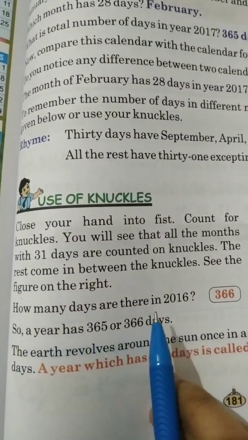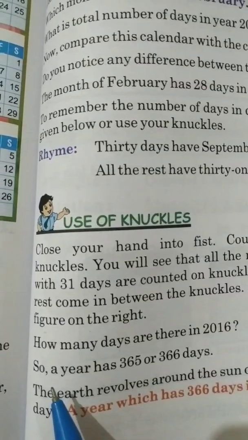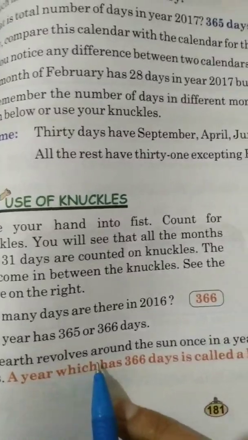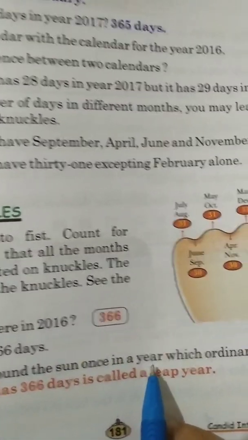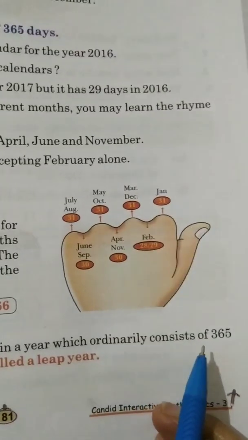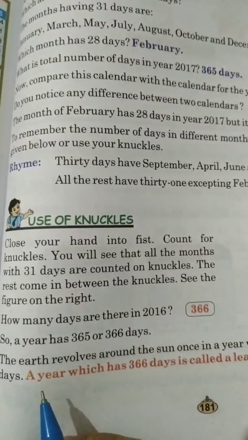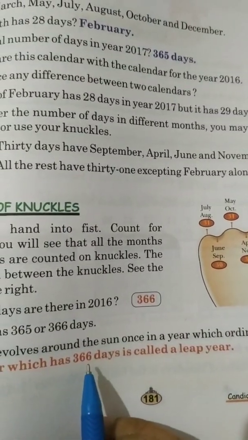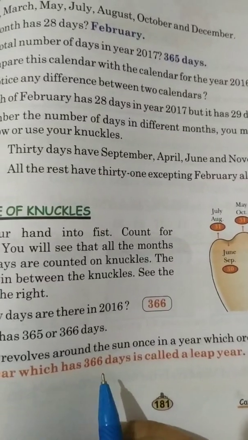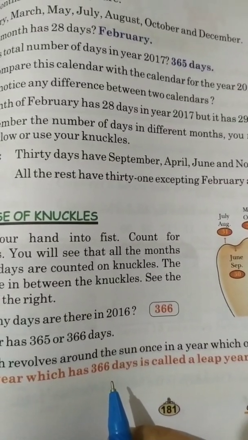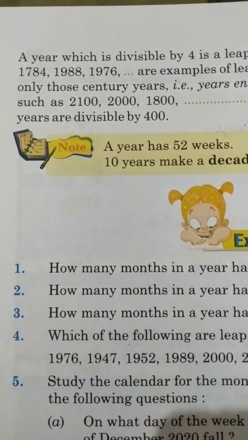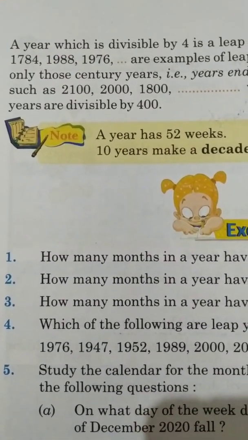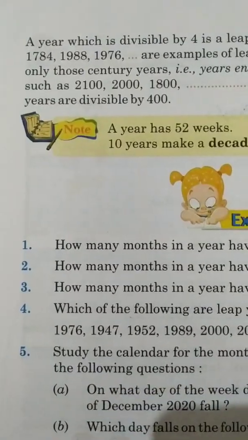How many days are there in 2016? 366. So a year has 365 or 366 days. The earth revolves around the sun once in a year, which ordinarily consists of 365 days. A year which has 366 days is called a leap year. Now how can we check whether a particular year is a leap year or not? We can divide that year by 4 and if there is no remainder, then it will be a leap year. A year which is divisible by 4 is a leap year. Thus, 1784, 1988, 1976 are examples of leap years.